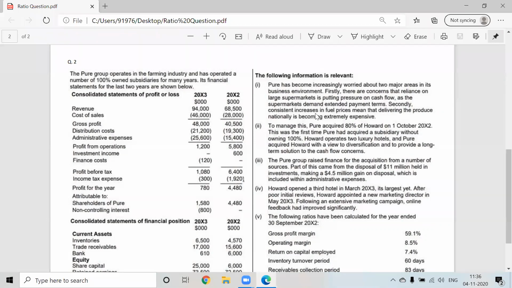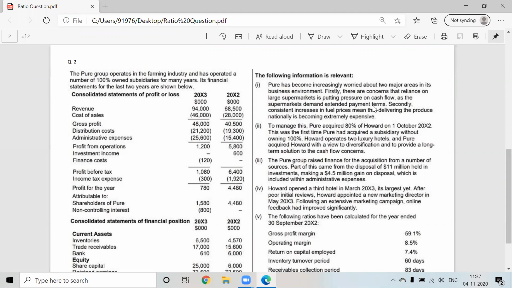And secondly, consistent increases in fuel prices mean that delivering the produce nationally is becoming extremely expensive. So let us focus on the first one. There are concerns that reliance on large supermarkets is putting pressure on the cash flow as the supermarkets demand extended payment terms. Means what?